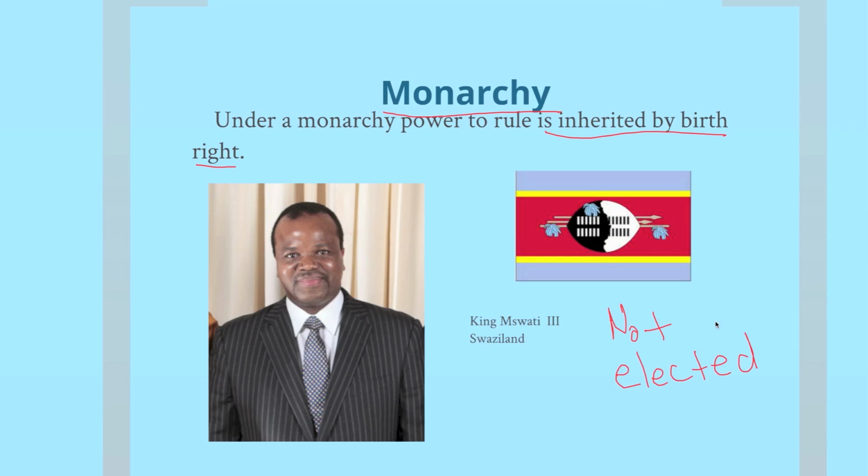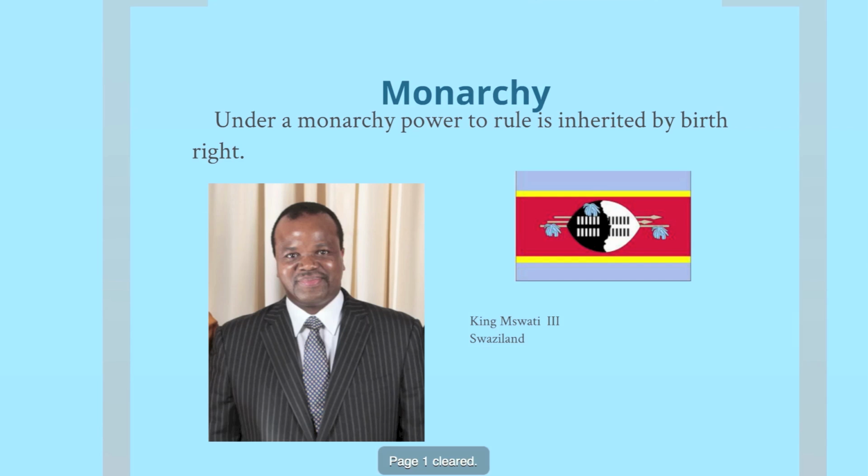And there aren't very many monarchies throughout the world anymore. Used to be a little more popular. But King Mswati III of Swaziland is a current example of a monarchy. One reason monarchies might not be good is because, say, King Mswati, say he's great. But who's going to be the next leader? King Mswati's son. What if he is not so great? What if the son is bad? So all of a sudden your government is bad, right? It could be corrupt. Monarchies can turn sour really quickly.